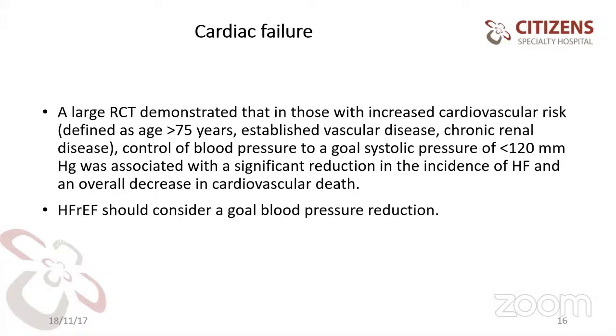Usually in these patients with a reduced ejection fraction, even though the guidance mentions less than 120, we maintain a systolic blood pressure of around 90 to 100. But ideally, the recommendation is approximately 60 to 65 mmHg of mean arterial pressure, even in reduced ejection fraction with cardiac failure. That's the reason why we need to maintain 60 to 65 mmHg, whether the patient has a reduced ejection fraction or a normal ejection fraction.